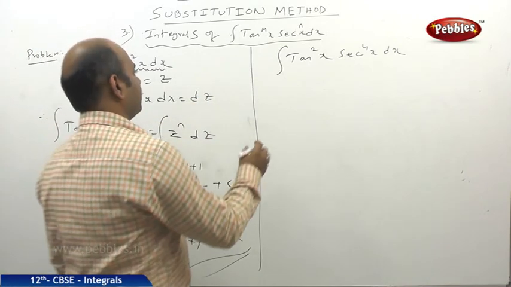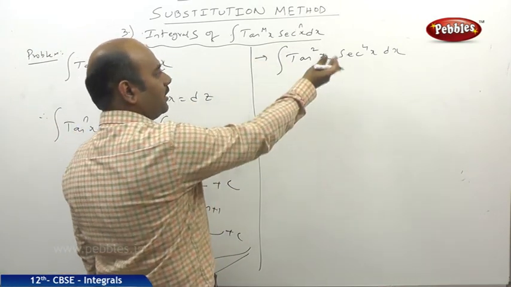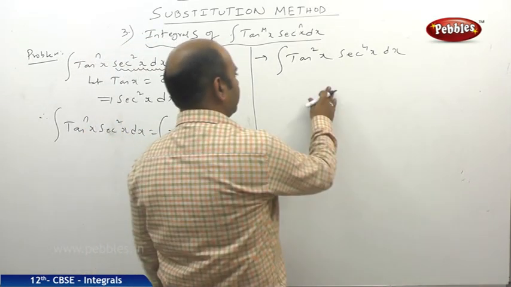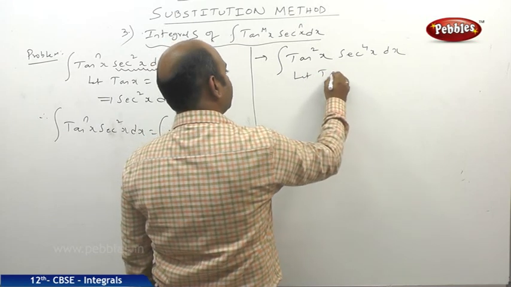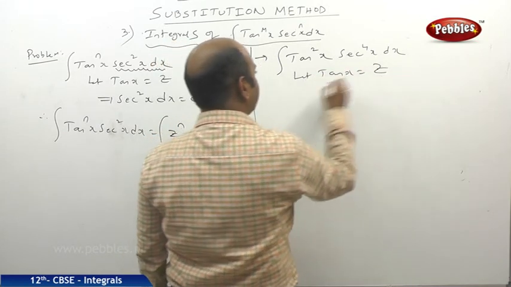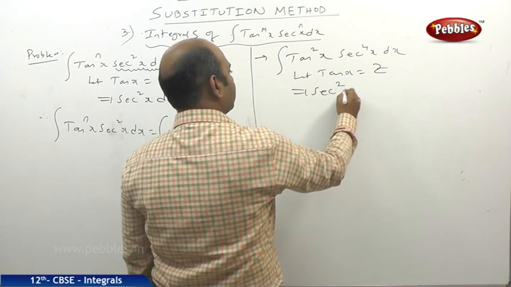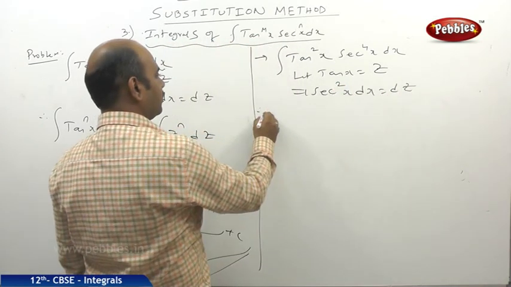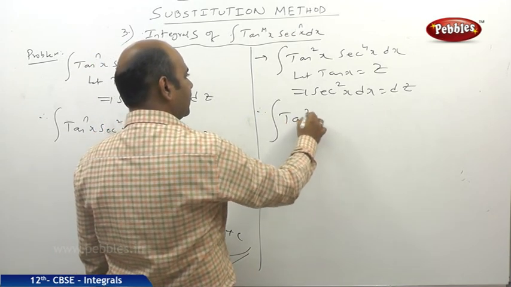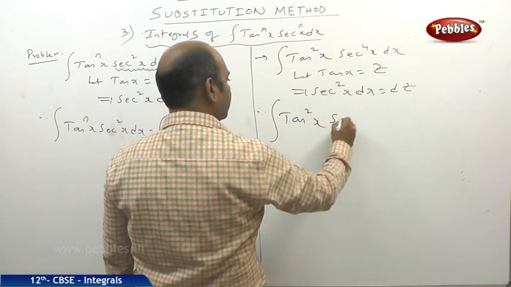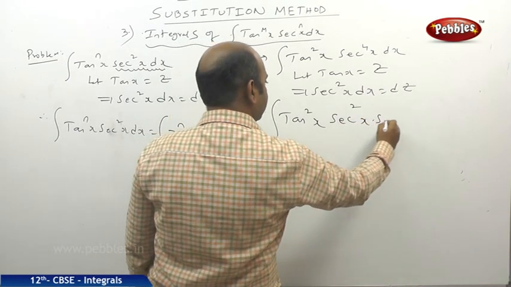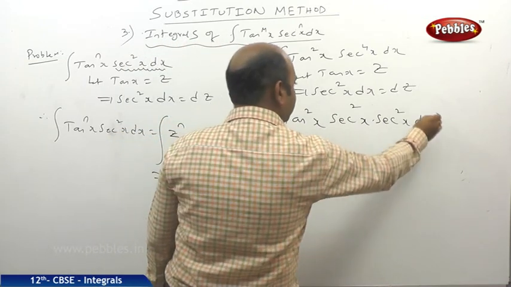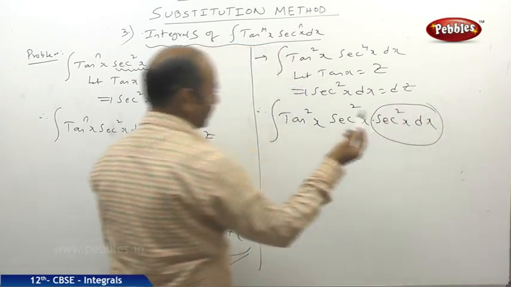Similarly, we shall see another problem. Integral of tan square x into secant power 4 x dx, a little bit complicated, but here also I'll be putting tan x is equal to z. So what happens? Secant square x dx is nothing but dz. So therefore tan square x, and here secant power 4 x can be written as secant square x into secant square x dx. In place of secant square x dx I'll be putting dz.